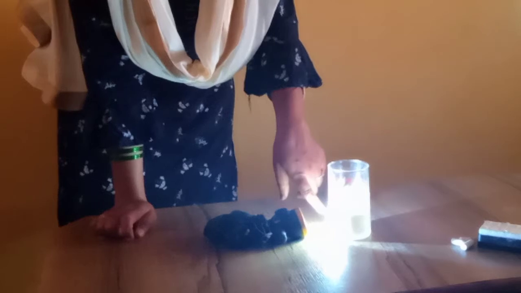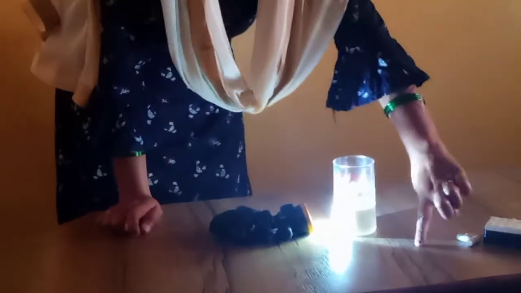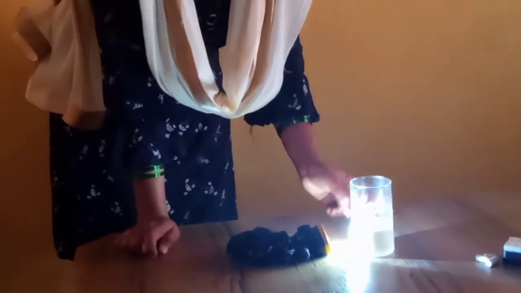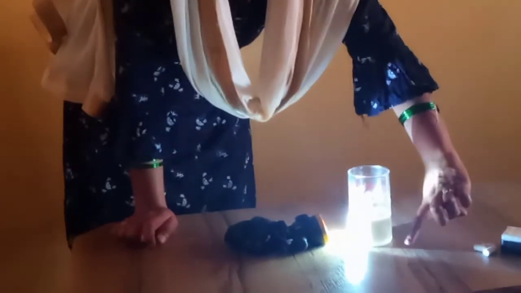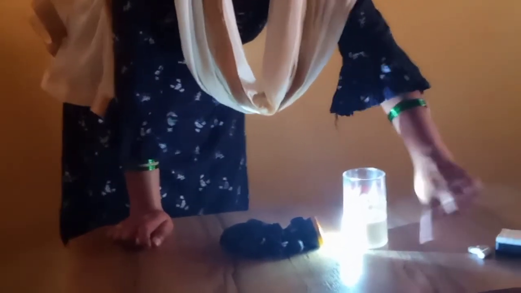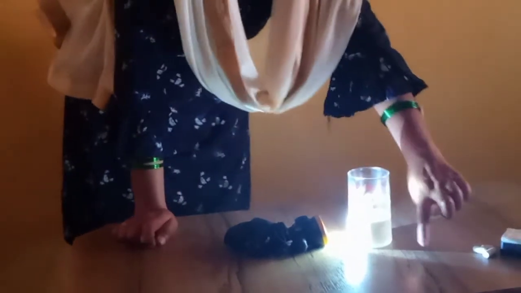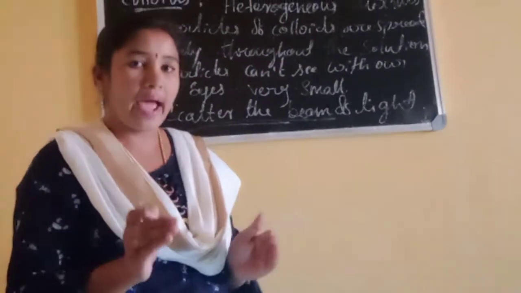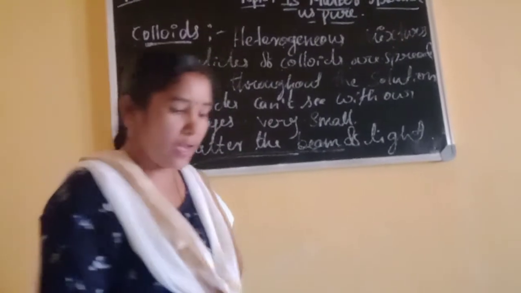Here the colloid is scattering the beam of light. See, the light rays fall on that milk. It scatters the light. Observe here, the visible path. Can you observe? This side and this side. This effect is called Tyndall effect. What is meant by Tyndall effect? The scattering of a beam of light is called Tyndall effect.